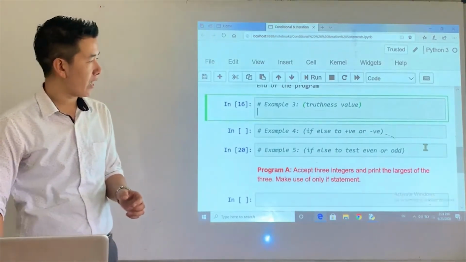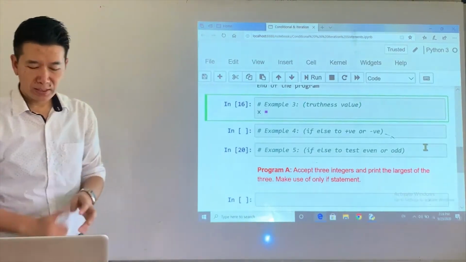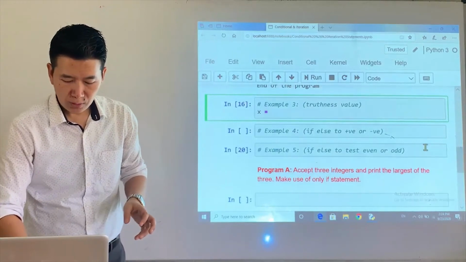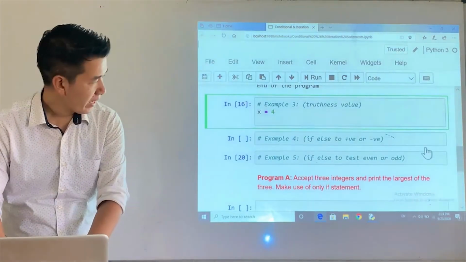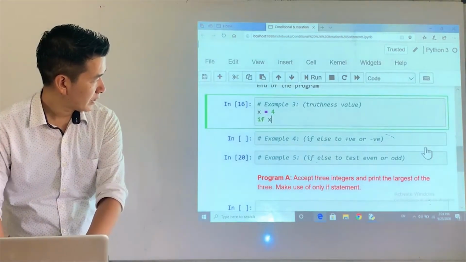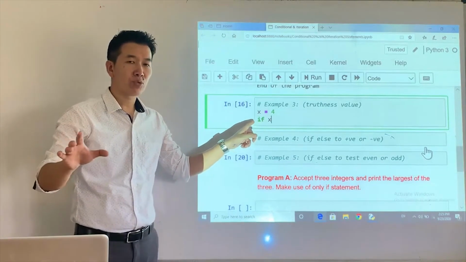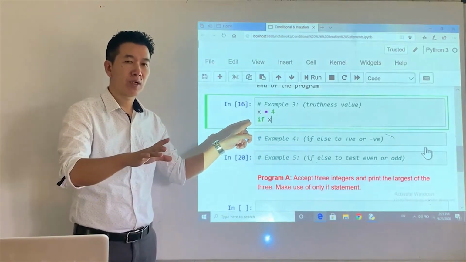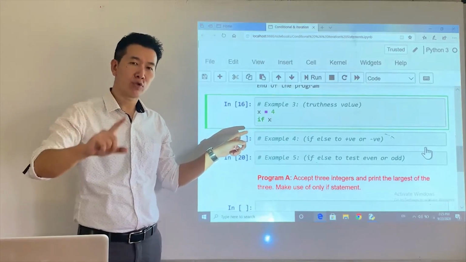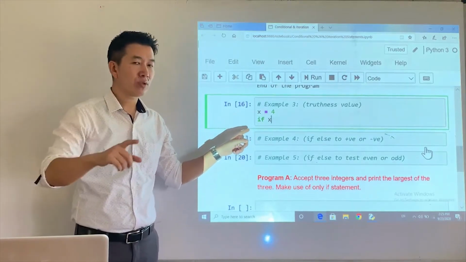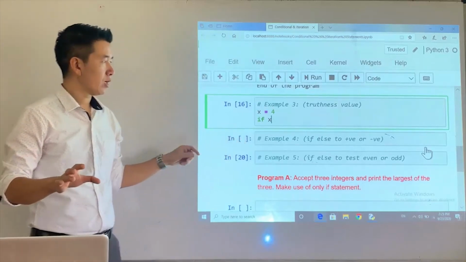Now let's say I have a variable called x. x is equal to, I write 4 here, alright? And then I have the if statement and then just the name of the object. Like I said, if works with the relational expression, which always comes out with the Boolean value of true or false. If it's true, the statement will be executed. If it's false, the statement will not be executed.